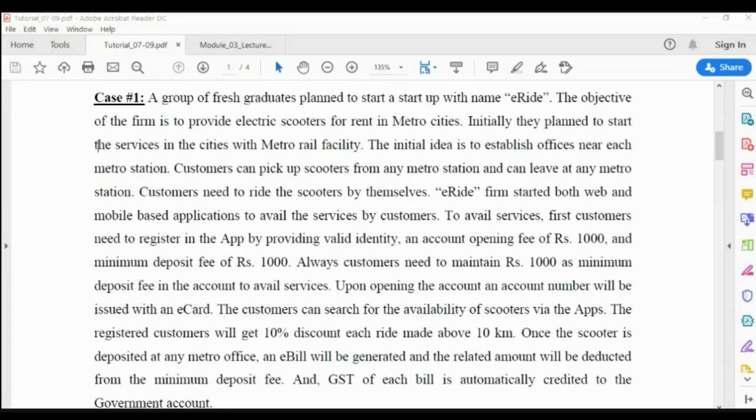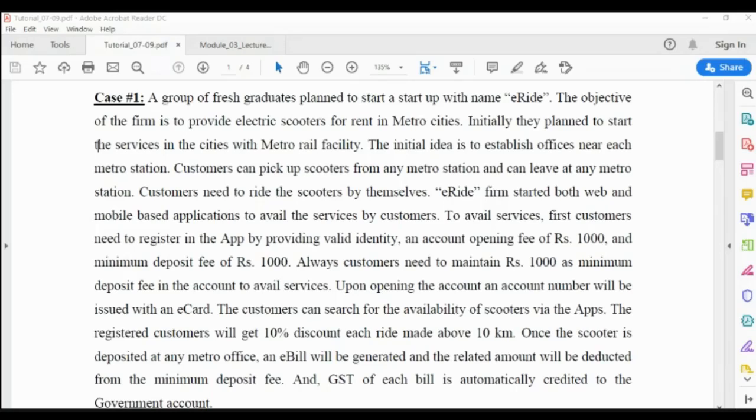The e-ride firm started both web and mobile-based applications for customers to avail services. To avail services, the customer first needs to register in the app by providing a valid identity. An account opening fee of rupees 1000 and a minimum deposit of rupees 1000 need to be provided. The customer must always maintain rupees 1000 as the minimum deposit in the account to avail services. Upon opening the account, an account number will be issued with an e-card. The customer can search for availability of scooters via the app.